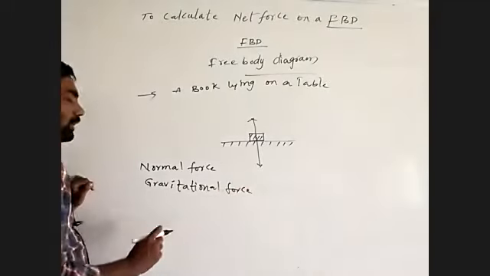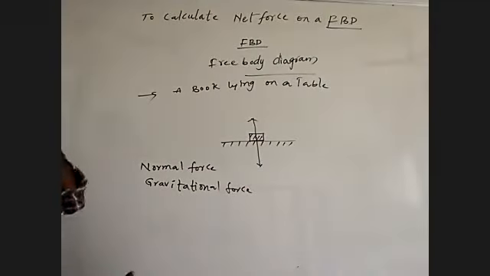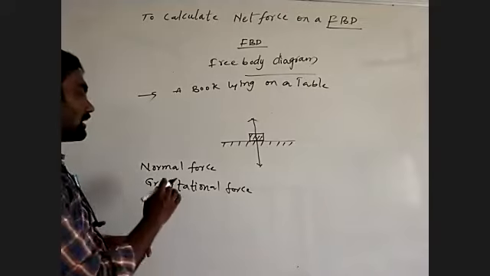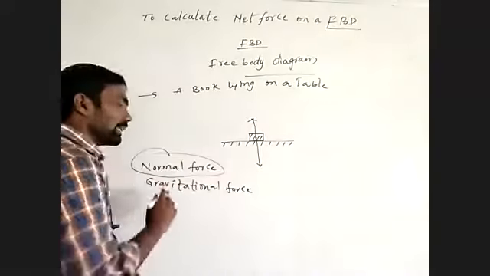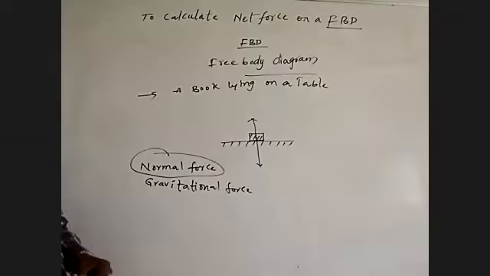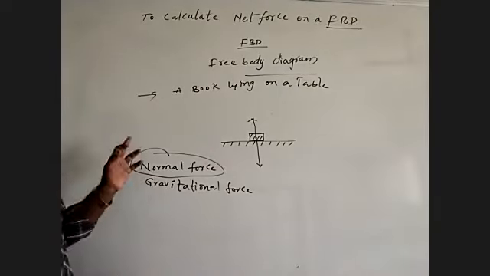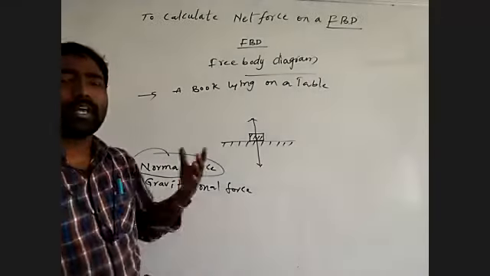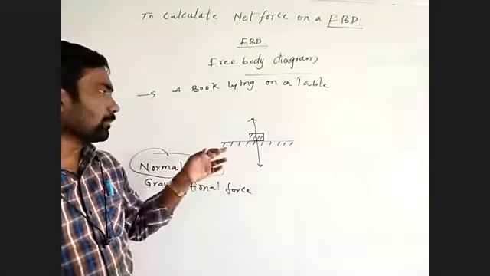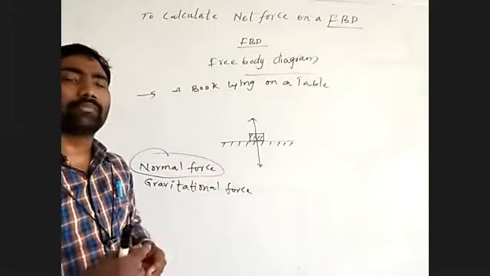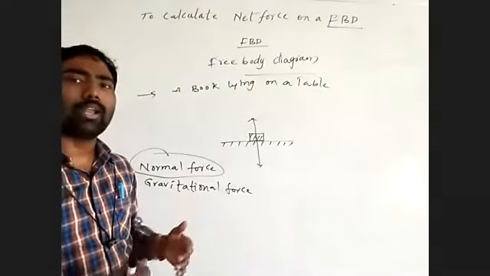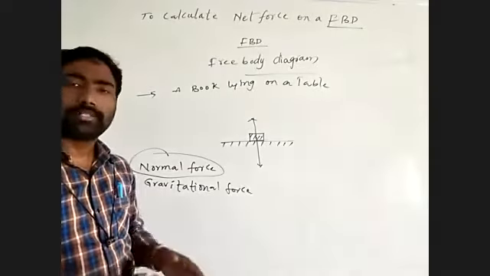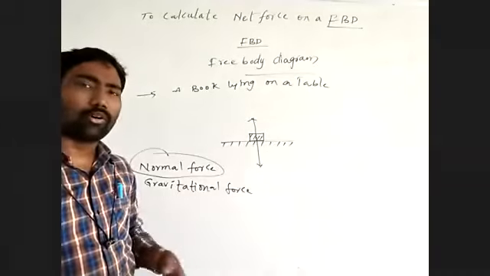What is a normal force? Normal force is an example of contact force. How will it be? See here, imagine all are sitting in different situations on the table, on a cot or chair, or on our floor.